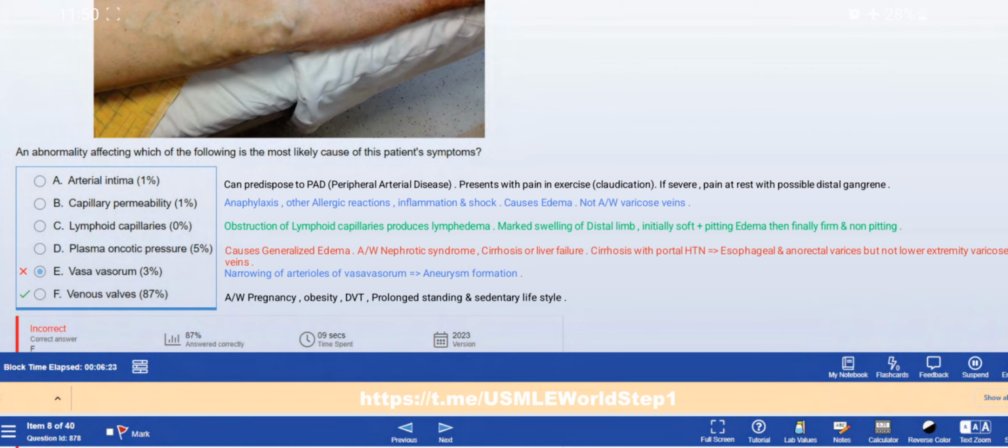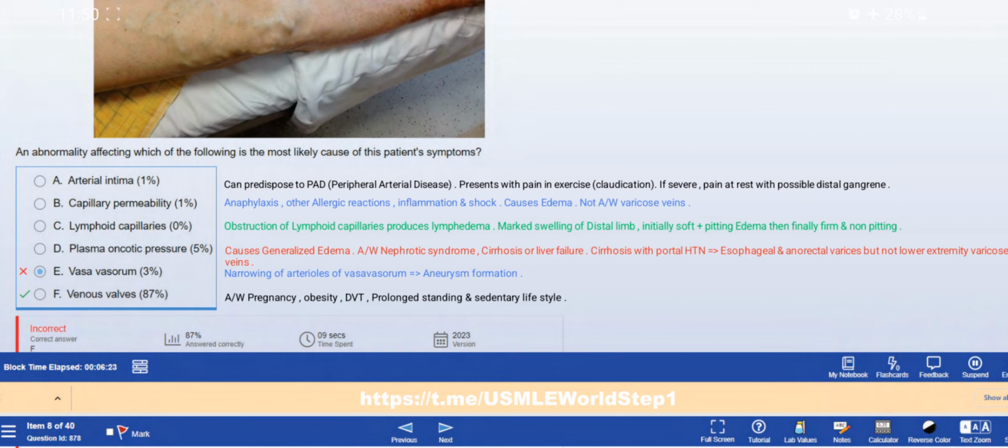Lymphoid capillaries. Obstruction of lymphoid capillaries produces lymphedema, right? There will be marked swelling of distal limbs. Initially, that would be soft plus pitting edema, right? But then finally it will become firm and non-pitting. We will watch that figure, and you will understand this.